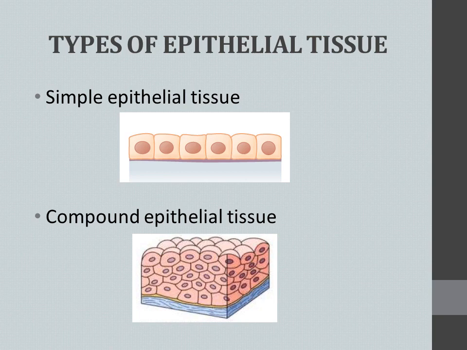Okay. So follow me. The first one, this animal tissue is divided into 4 types. Among that, the first one is epithelial tissue. Again, epithelial tissue is divided into 2 types. Among these, the first one is simple epithelial tissue, and the second one is compound epithelial tissue. Okay.